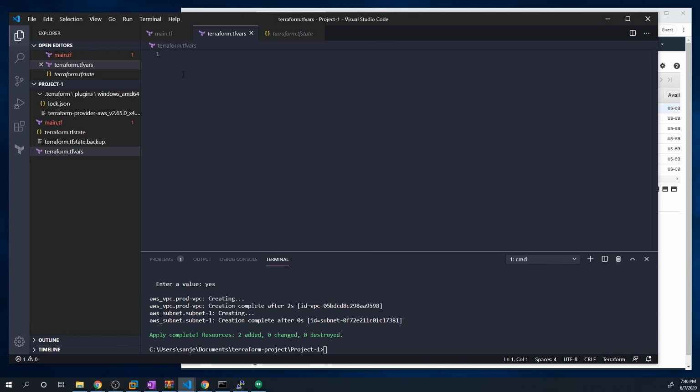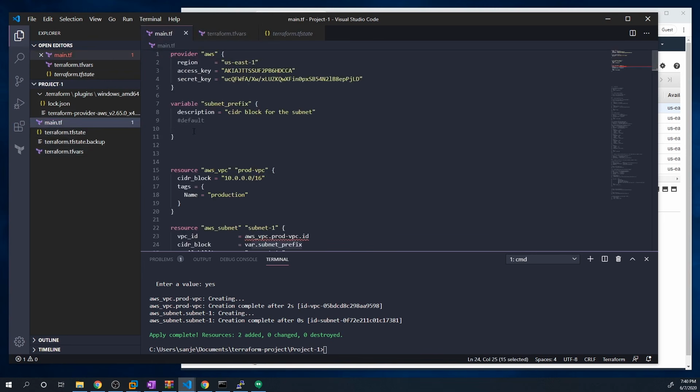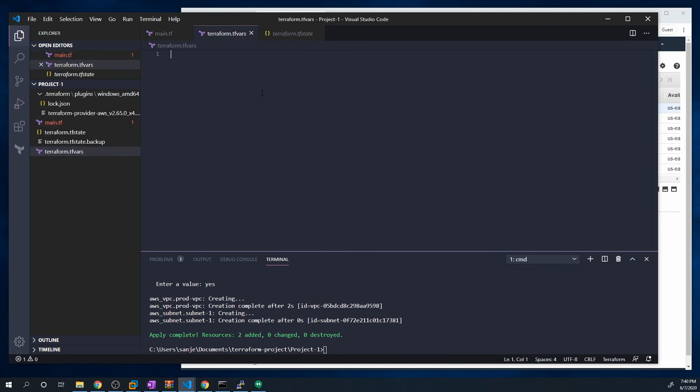And here we can define a value for that variable. So I'm going to go back, what was it called? Subnet prefix. And so we'll do subnet underscore prefix equals, and then let's give it the value that we want. So we'll do 10.0.200.0 just to show that something has changed.